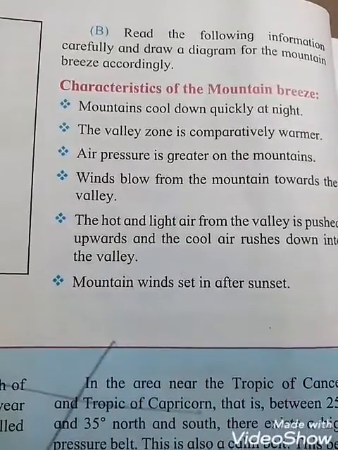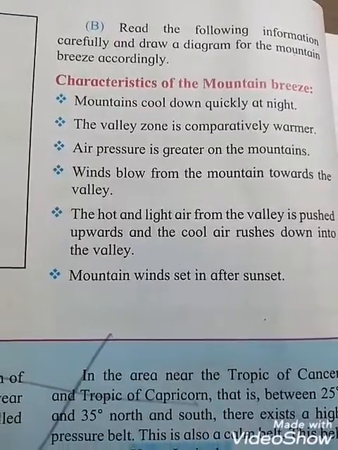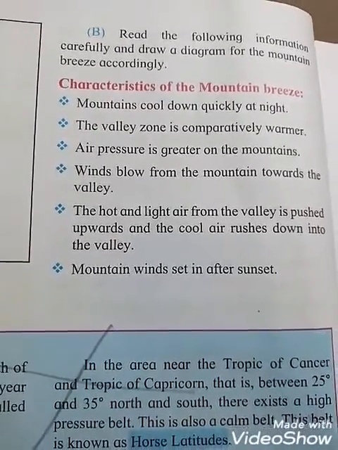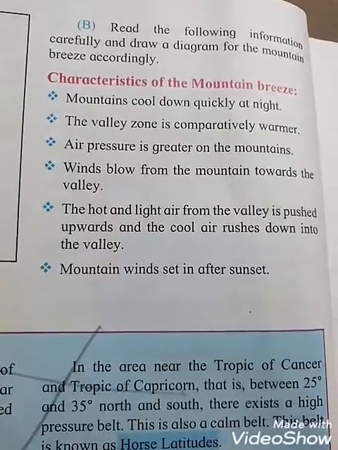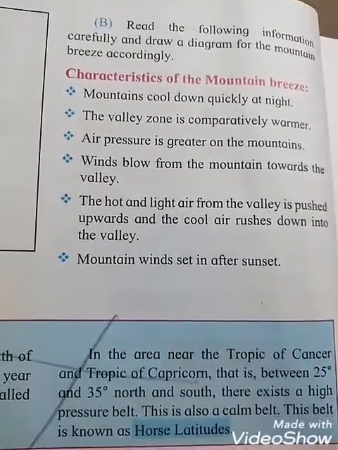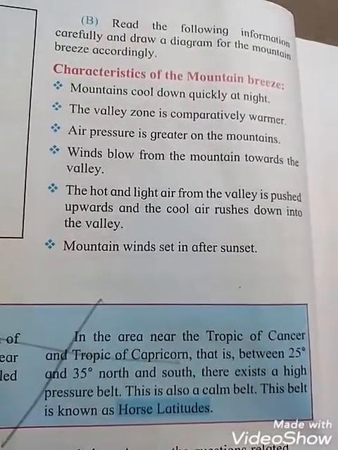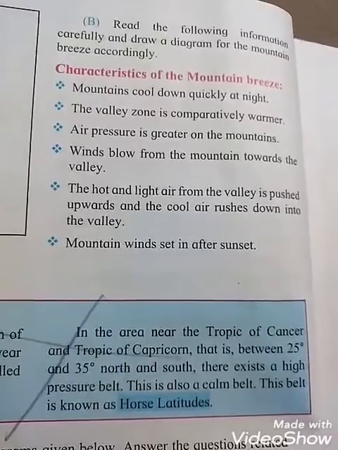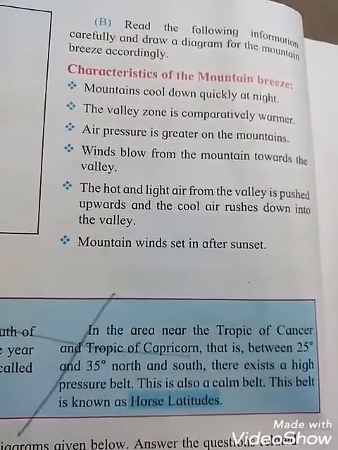Third point, air pressure is greater on the mountains. Fourth point, winds blow from the mountain towards the valley. And next, the hot and light air from the valley is pushed upward, and the cool air rushes down into the valley.